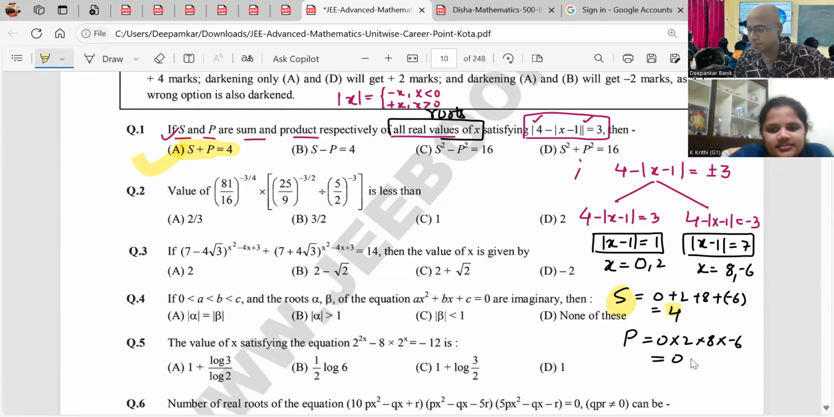So how many options are correct? And what is S square plus P square? D is correct, A is correct, and B is correct. What about C? Yes, C is also correct. 4 options are correct. Are you getting my point? Yes, sir. Again, this checks your basics, how fast you can do this.